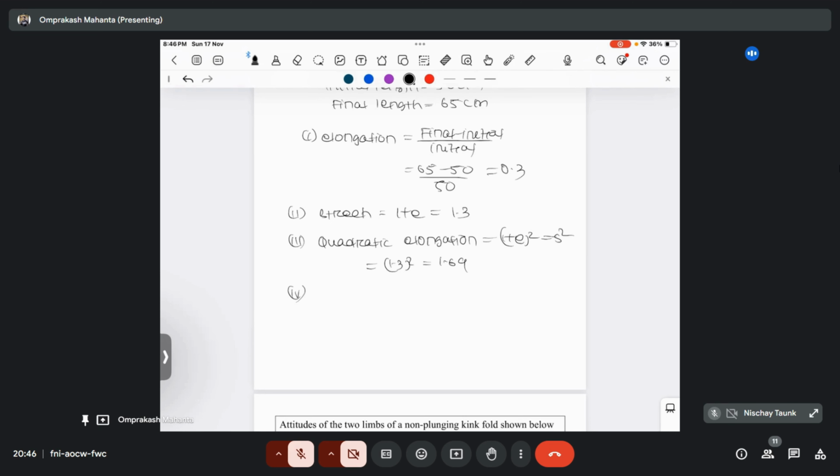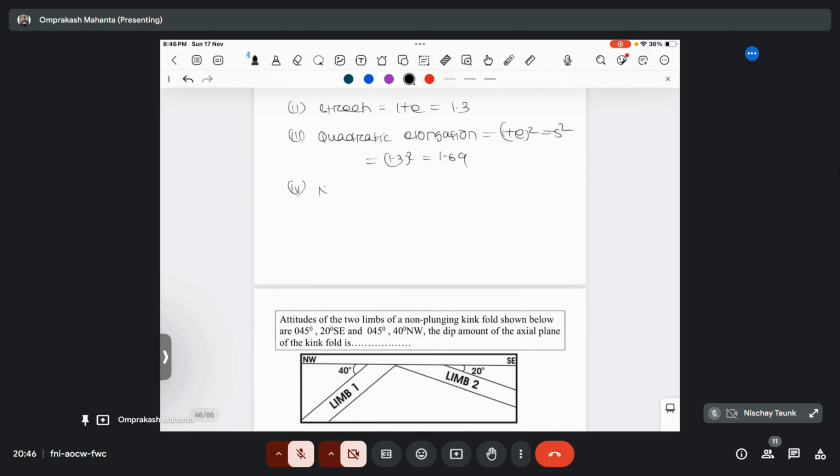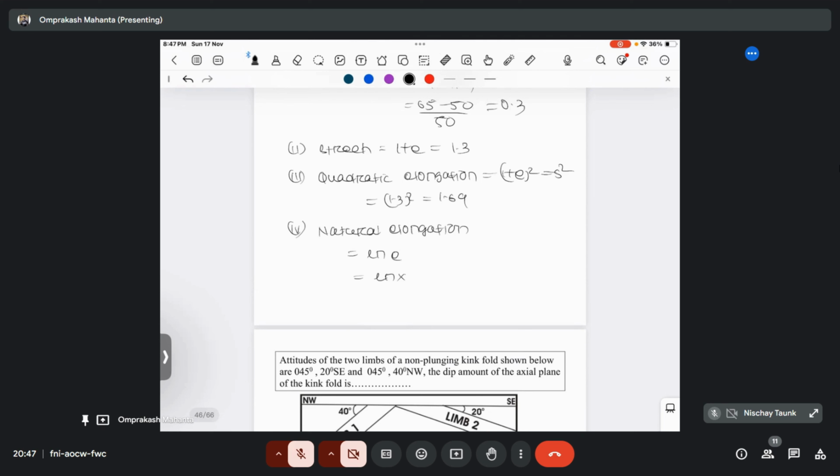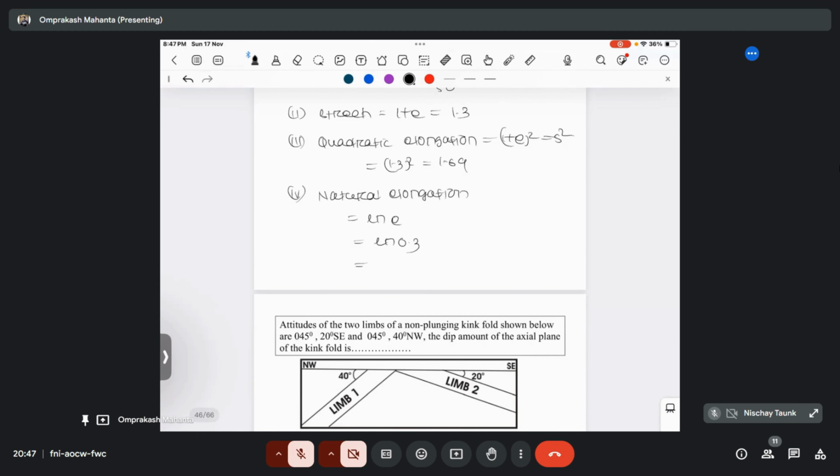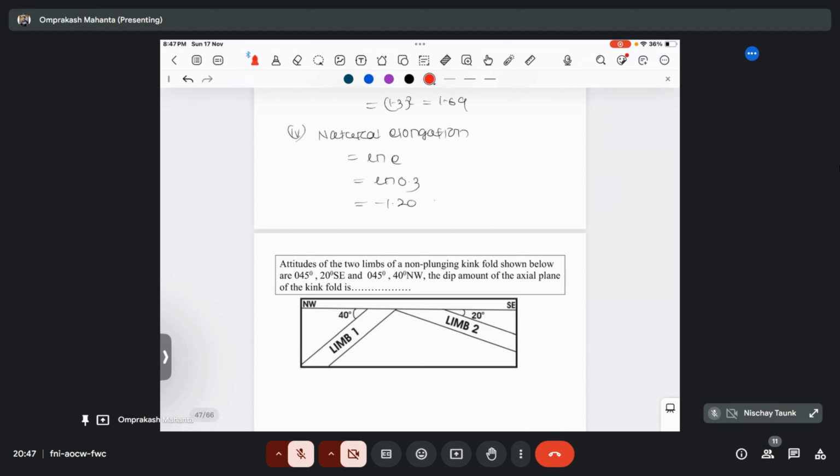So what is the formula of natural elongation? Ln of stretch, ln of 1.3, that will give you about 0.26. These are your answers. Remember the formulas, okay?